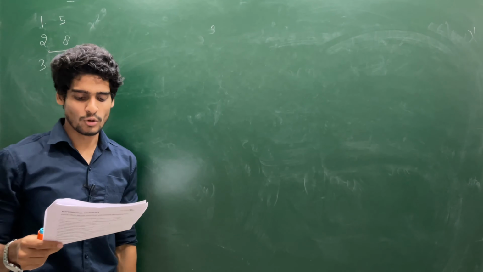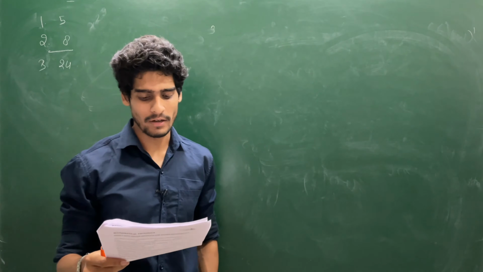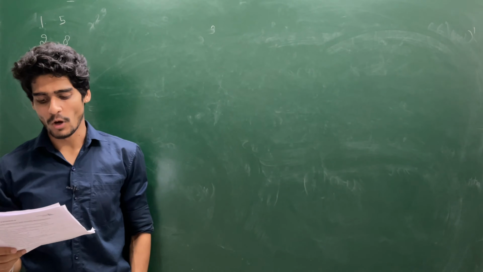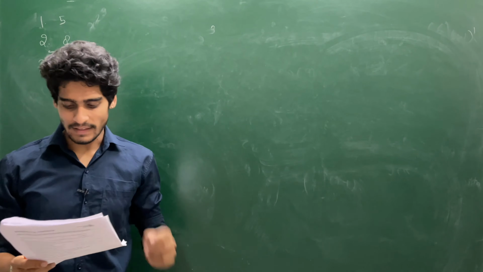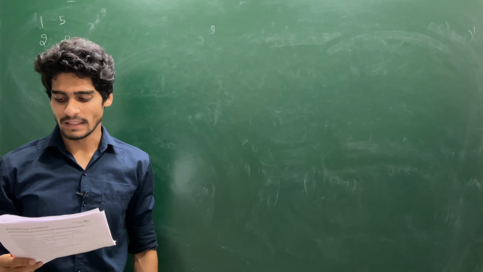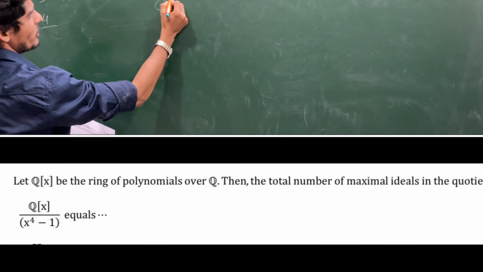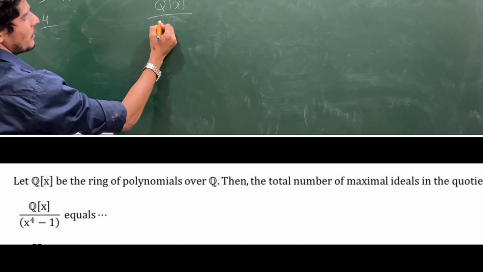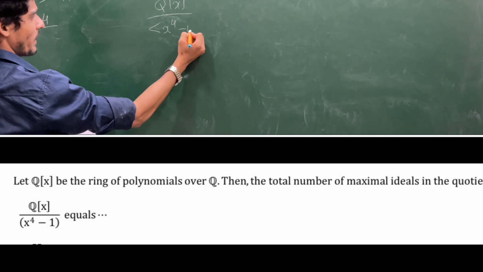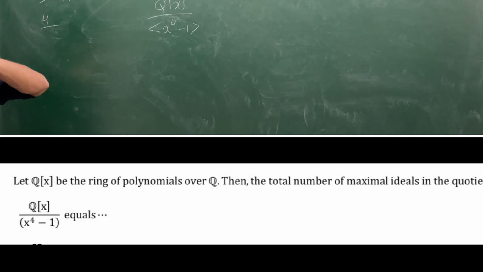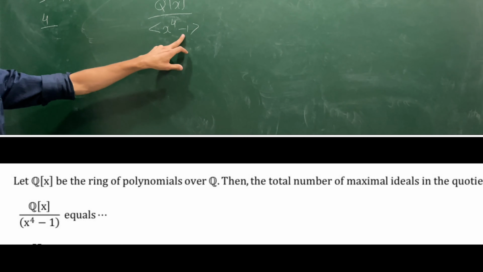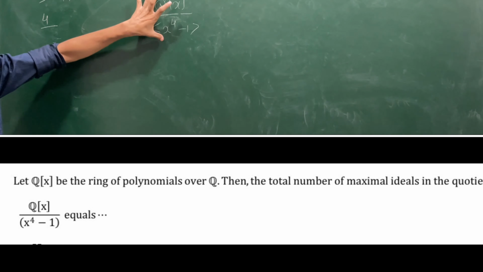Now let's come to the last question. This is from ring theory. Let Q[x] be the ring of polynomials over Q. Then the total number of maximal ideals in the quotient ring Q[x] modulo the ideal generated by x^4 minus 1. Clearly this is reducible over Q[x], so this structure is not a field.